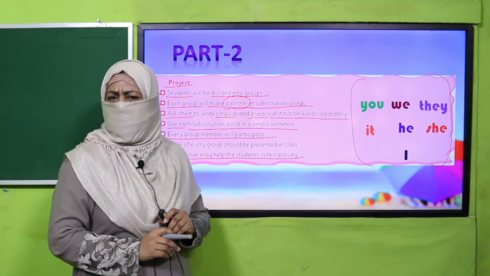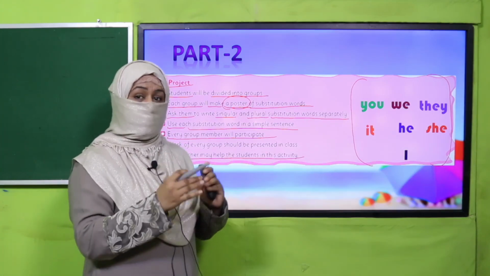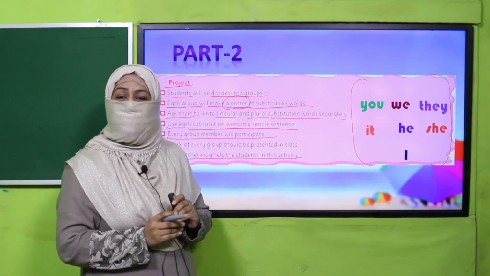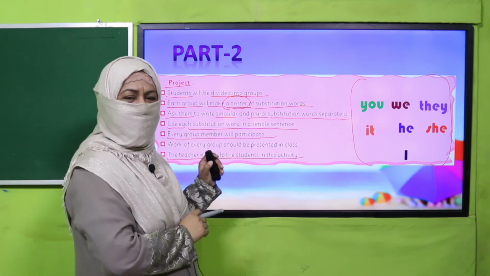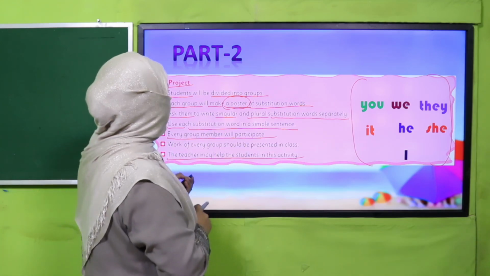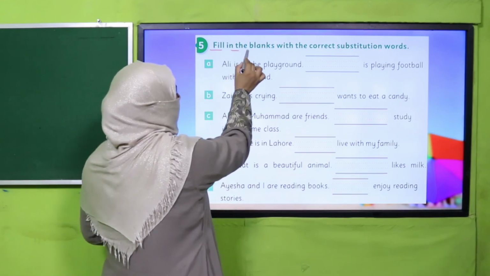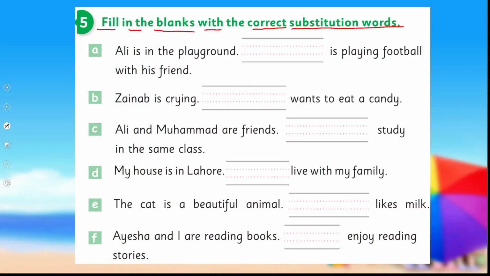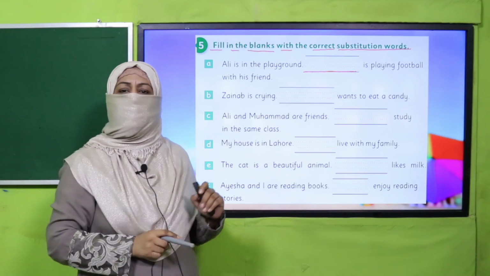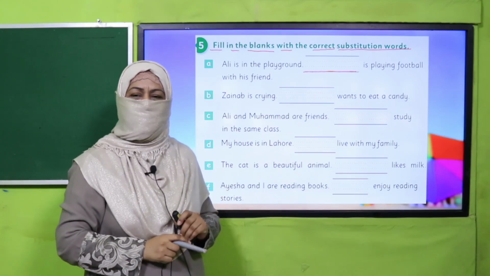Yes, my dear children, are you done with it? Good job. The poster which you have prepared, your teacher will display in the student corner. All right. So, next we are going to practice from your book. You will fill in the blanks with the correct substitution word. You will read the sentence, find out the naming word, and for that naming word you will use the correct substitution word in the given space. All right. So, pause the video, complete this exercise in your book and then come back.